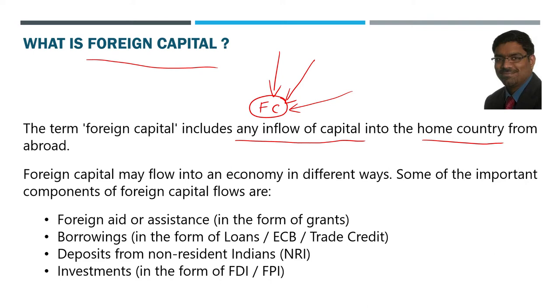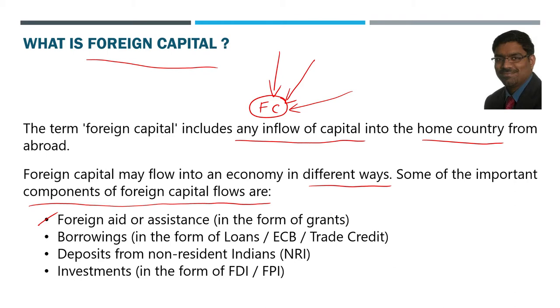So this foreign capital may flow into the economy in different ways. What are some of the important components of foreign capital? That is an important question. What is foreign capital and what are its important components can be a question. Foreign capital simply means any inflow of capital into the home country from abroad, and the components are: first, foreign aid or assistance in the form of grants, which can be granted by other countries and sometimes even by the International Monetary Fund or World Bank.